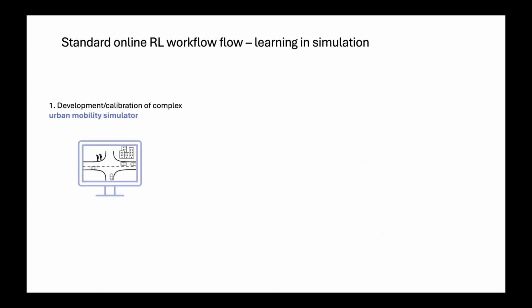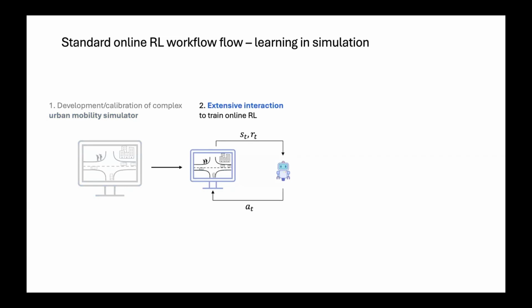So what people usually resort to doing is, instead of letting your agent freely interact with the real-world system, they would train this agent in simulation. And in order to do that, you first need to develop or calibrate a complex simulator of urban mobility, which is usually in itself already a challenging task. And then once you have developed your simulator, you can train your agent by interacting with this simulator. However, online RL algorithms are still very sample inefficient, so it requires an extensive amount of experience to learn an effective policy. So you would need an extensive amount of interaction for your agent to learn the policy.